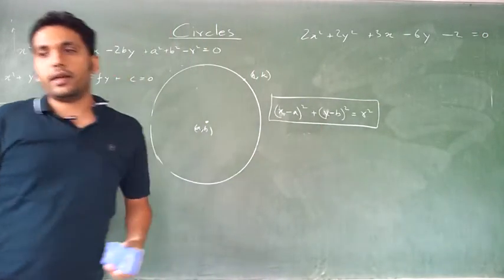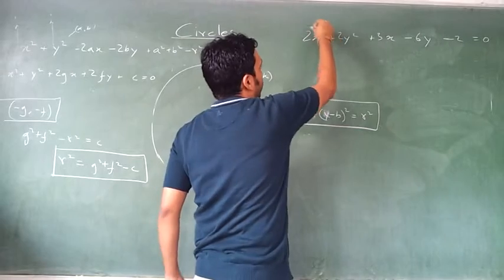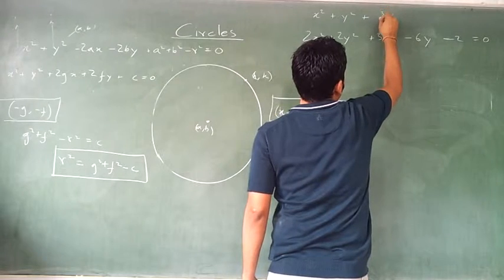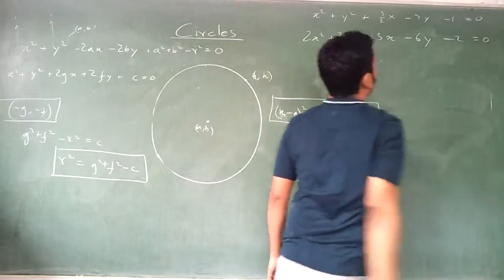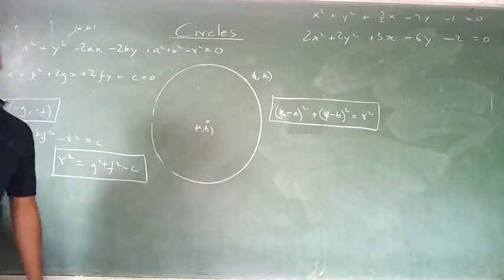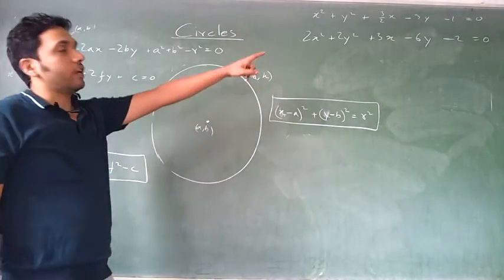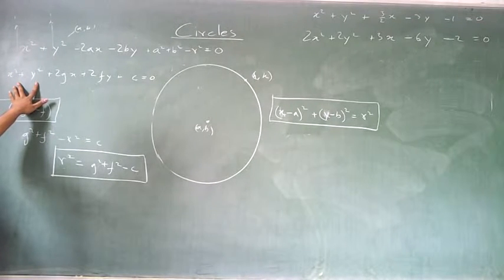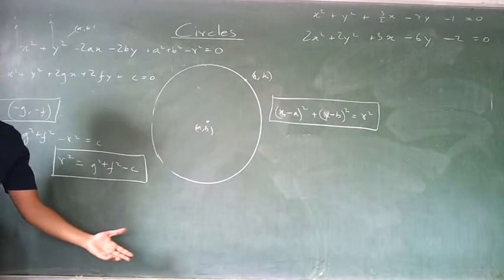Tell me the center and radius of this circle. See, first job is to rewrite the equation in the standard form. This is your first job. Is it coming? Now, what you see is you compare that to this. X square, y square is matching. Okay, no xy term. So, we have a circle over here. Now, 2g is equal to 3 by 2. G is how much? G is 3 by 4.